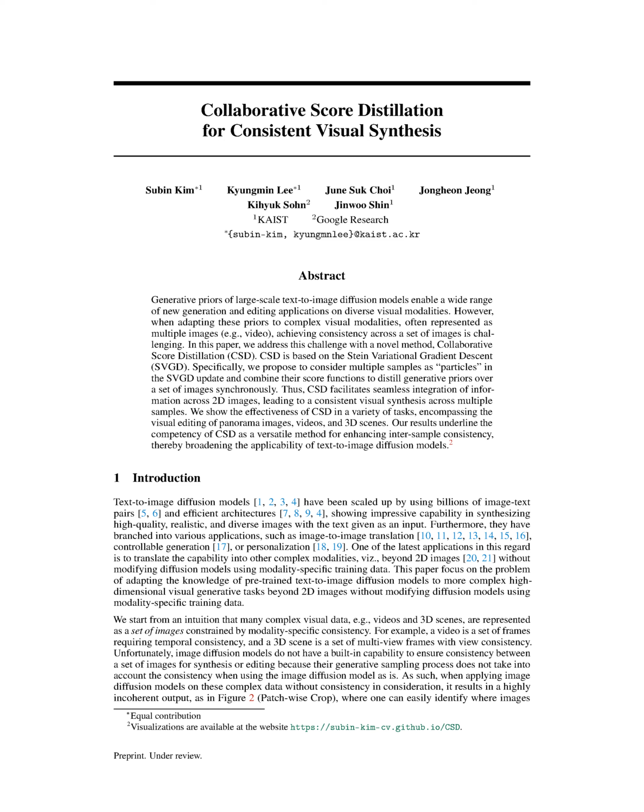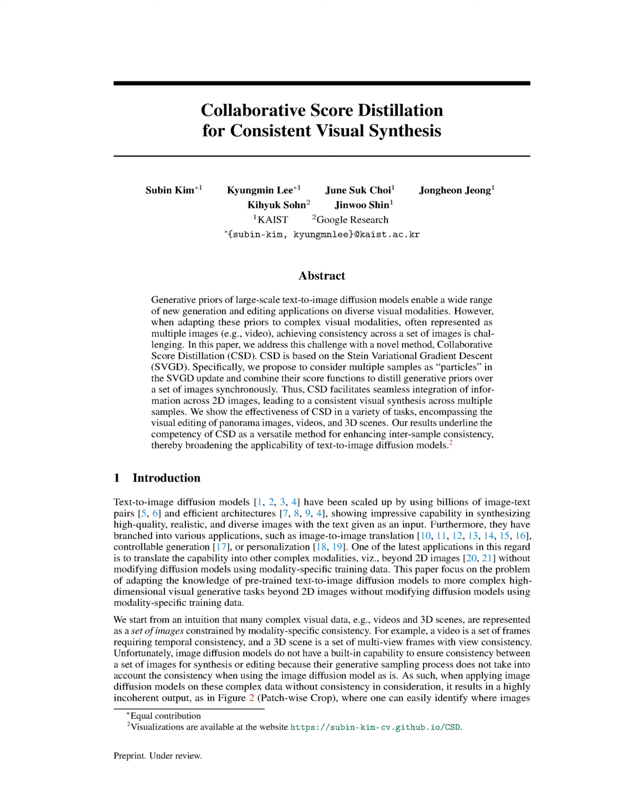One of the newest and most exciting areas of exploration is extending these models' capabilities to more complex visual tasks, particularly beyond 2D images. This involves adapting the knowledge of pre-trained text-to-image diffusion models to more intricate, high-dimensional visual generative tasks, without needing to modify the diffusion models or use specific training data for each modality. We theorize that many complex visual datasets, such as videos and 3D scenes, are essentially sets of images held together by certain rules of consistency specific to each modality.